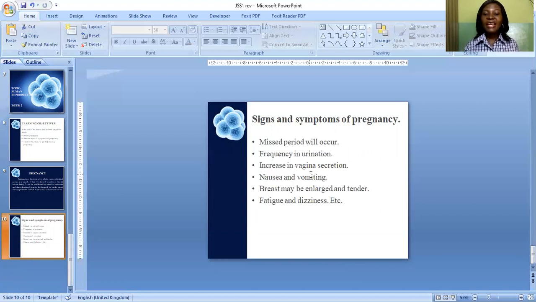Then breast may be enlarged and tender, fatigue and dizziness. The body might be weak. Though these signs and symptoms of pregnancy differ from woman to woman, these are the general signs and symptoms of pregnancy in most pregnant women.